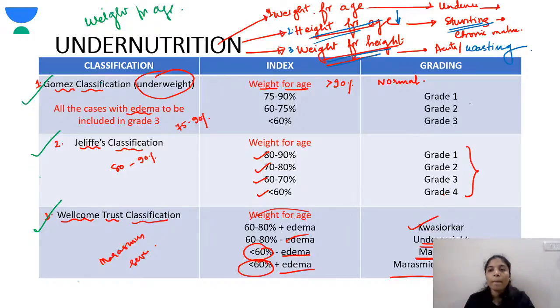In the Wellcome Trust classification, a weight for age between 60 to 80% and less than 60% is taken, with or without edema. 60 to 80% with edema is called kwashiorkor, without edema is underweight. Less than 60% with edema is marasmic kwashiorkor, without edema is marasmus.